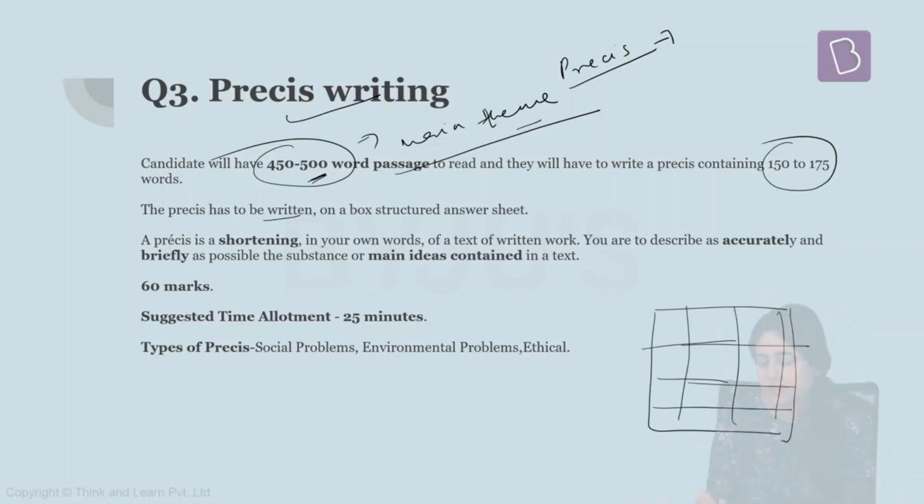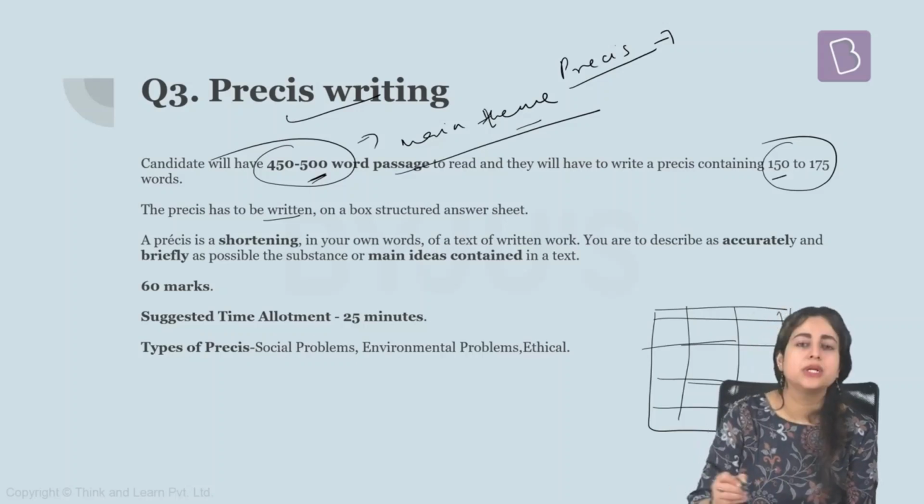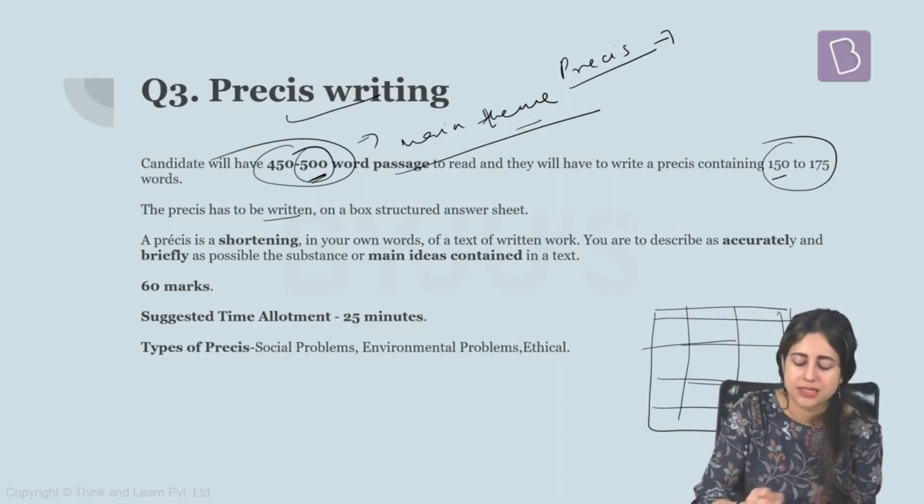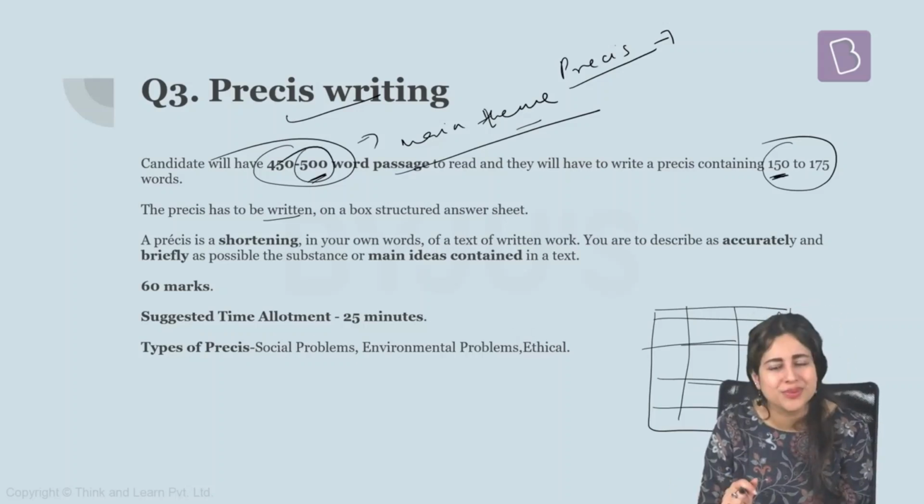It will be made up of several columns and boxes basically. Why is it given? Only to make your task easy, because you have to maintain word count here. That's the main thing. You can't just deviate from the word count. For example, if you have to summarize a 500 word passage into maybe 150 or 170 words, how do you keep a count of it?